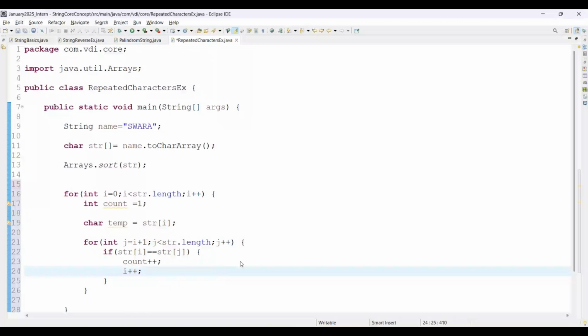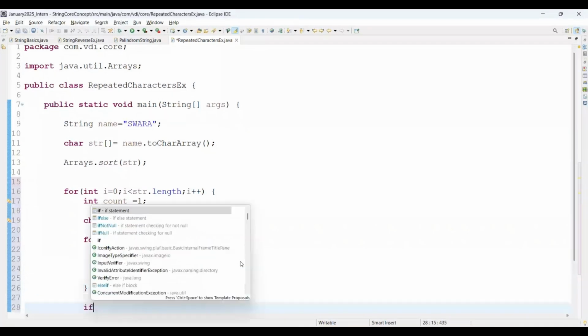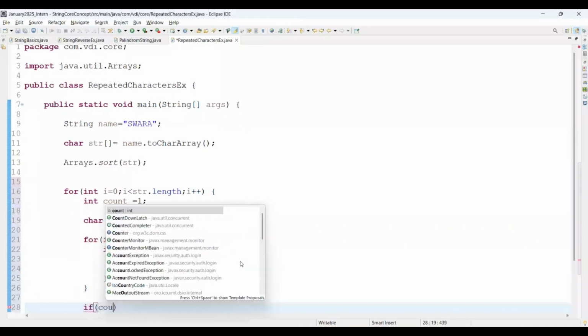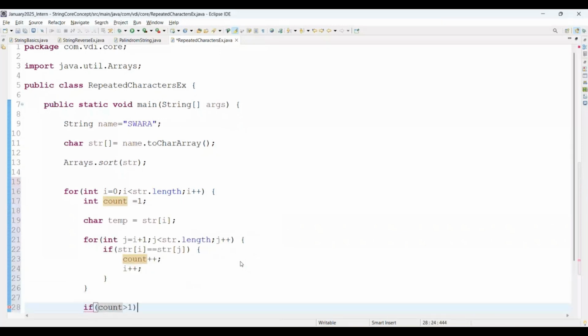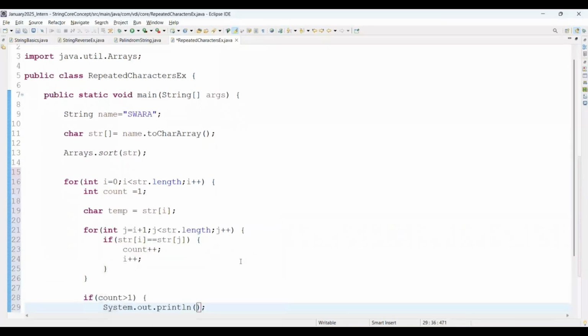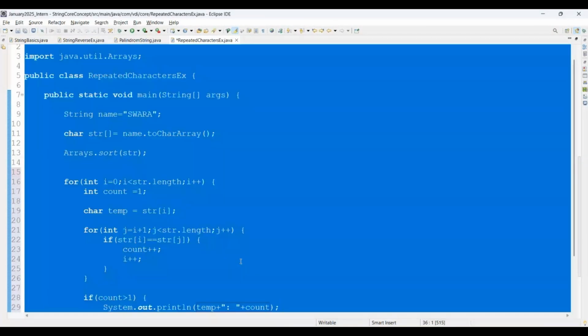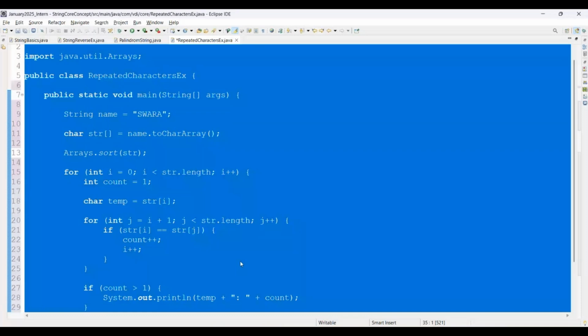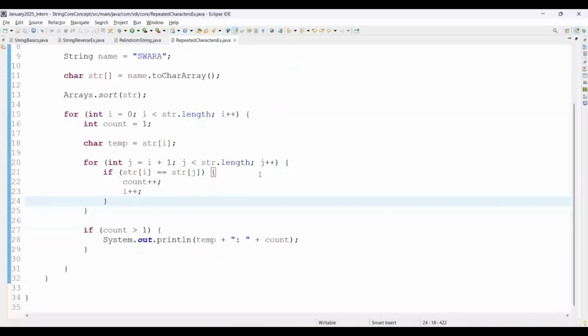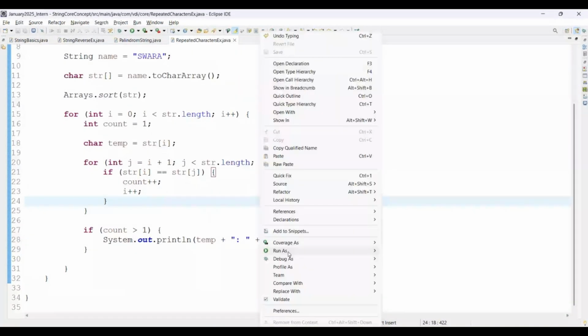And here we are just adding the logic. If count goes more than one, then this will be a repeated character. In the printing statement, I'm just trying to print temp, it means the character, and how many times it is repeated, colon separated. We are just going to print count here. Control A, Control I, Control Shift F will format the code. Now we'll simply try run as Java application.